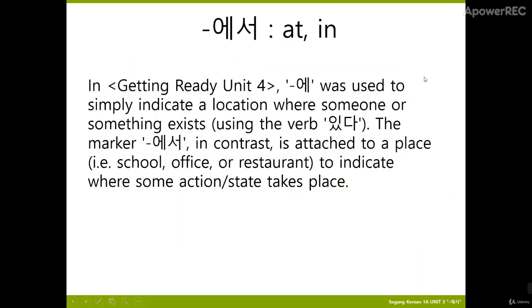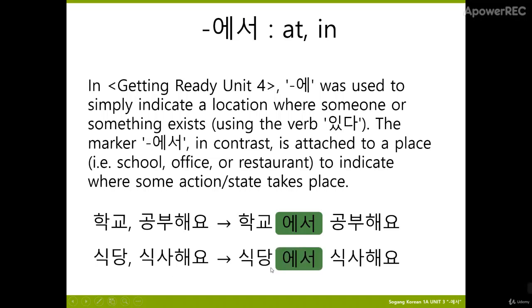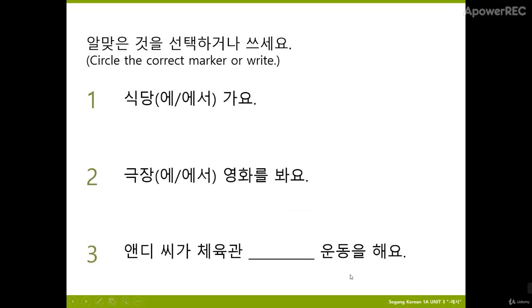So we have learned about 에 before, and it is like something exists there, and 에서 is in contrast attached to a place, to indicate that some action actually takes place. It doesn't just exist, but it takes place there. It's more like at or in a place. Like in 학교, school, we will study, so it becomes 학교에서 공부해요. 식당, restaurant, 식사해요, have food. So we become 식당에서 식사해요.